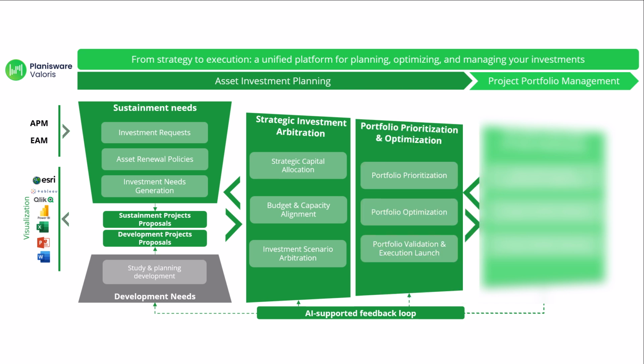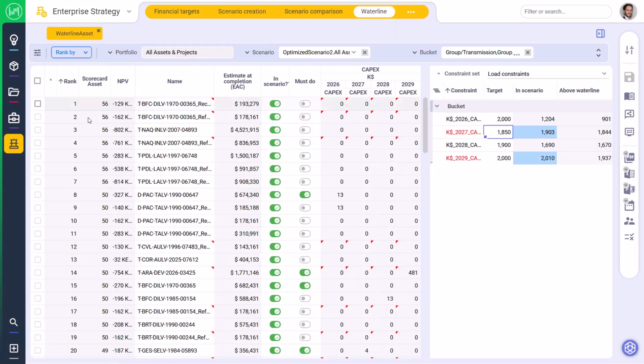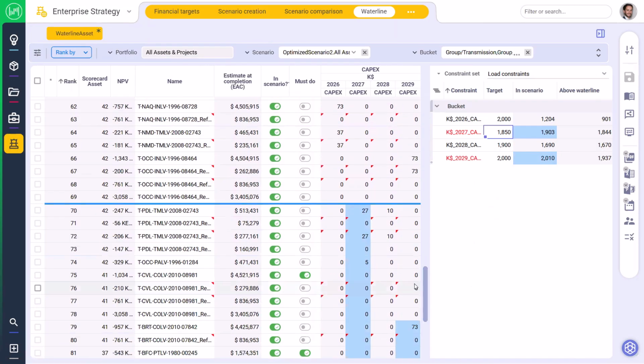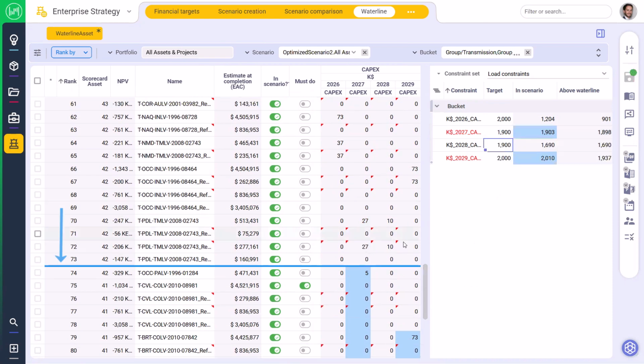Once investment trajectories are defined, Valoris helps prioritize investment portfolios using financial indicators, strategic alignment, regulatory urgency, sustainability contribution, and asset-related criteria such as risk, criticality, and value realization. Using Waterline and portfolio optimization, decision makers identify which initiatives move forward, which are deferred, and how each choice affects value, risk reduction, and portfolio feasibility.